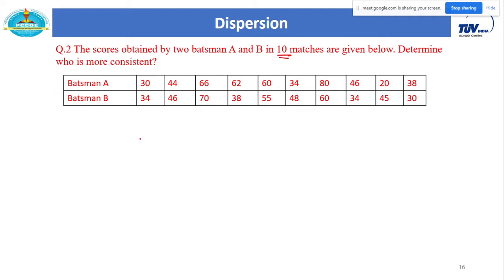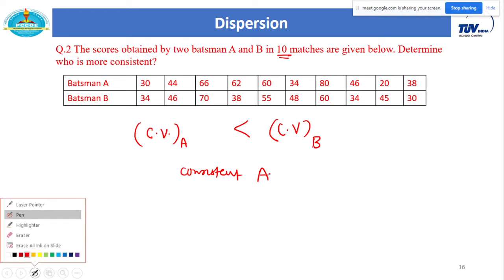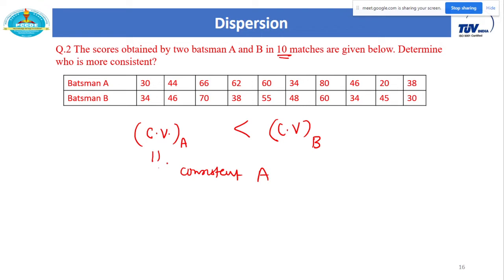Just calculate the coefficient of variation of player A, and the coefficient of variation of player B. If I say that the coefficient of variation of player B is more than that of player A, then which player is consistent? A. Player A is consistent, because player A has less CV. This is your final conclusion. For that we need to first calculate the CV of player A and the CV of player B. Let me show you this part quickly.